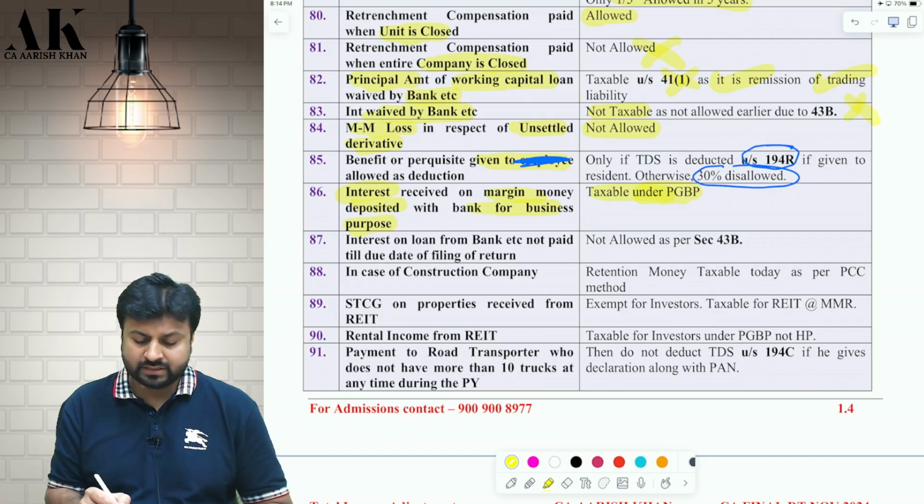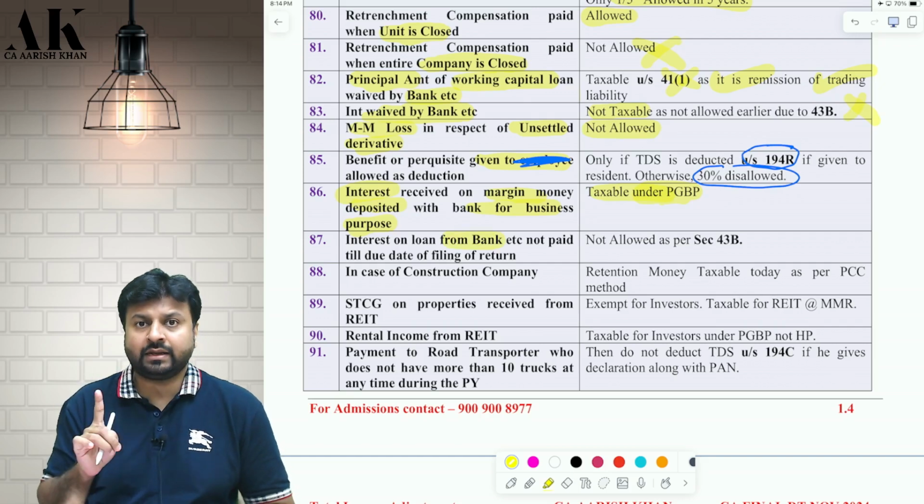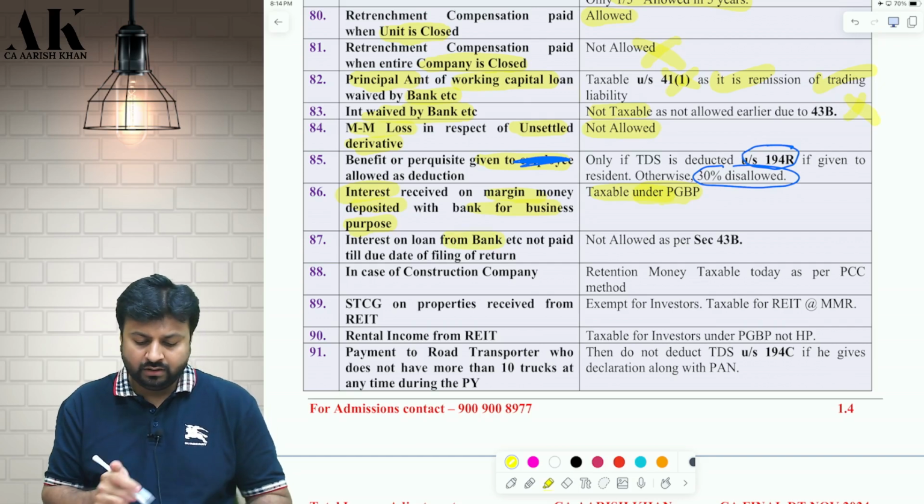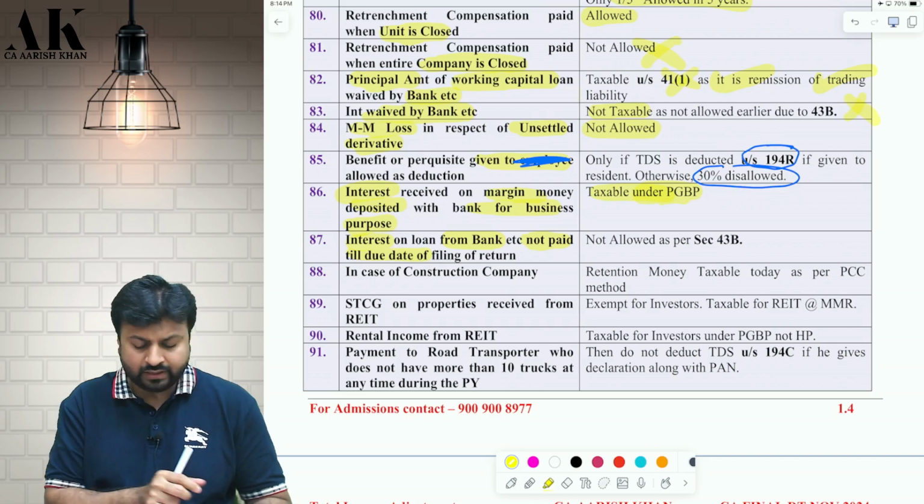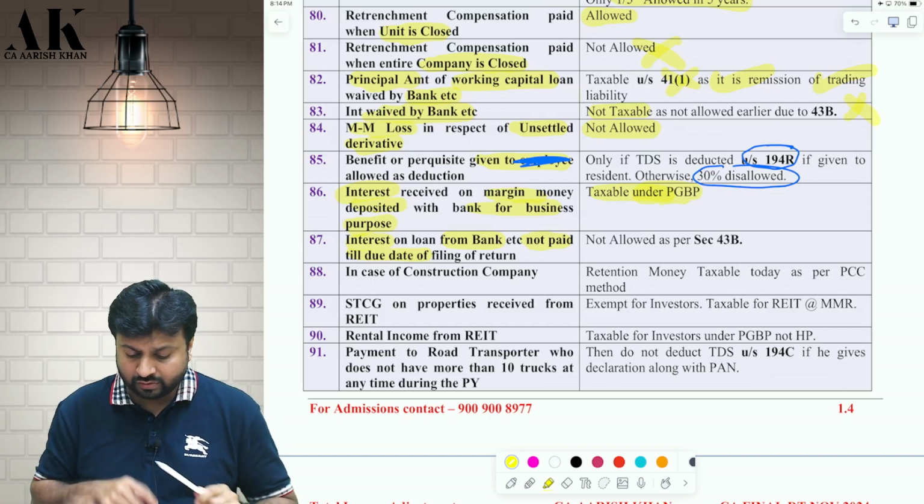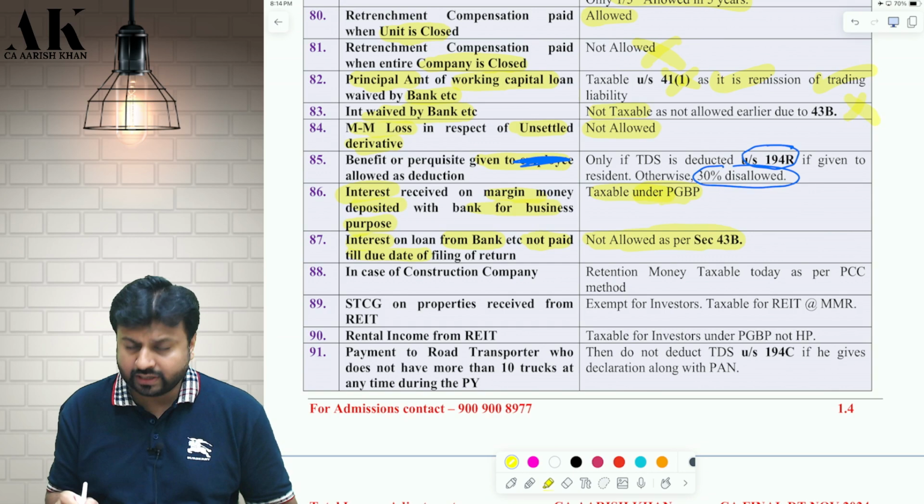Next one is a very famous adjustment. If you take a loan from any bank or financial institution, etc., and the interest is not paid till the due date of filing of return, then it is not allowed as per 43B.